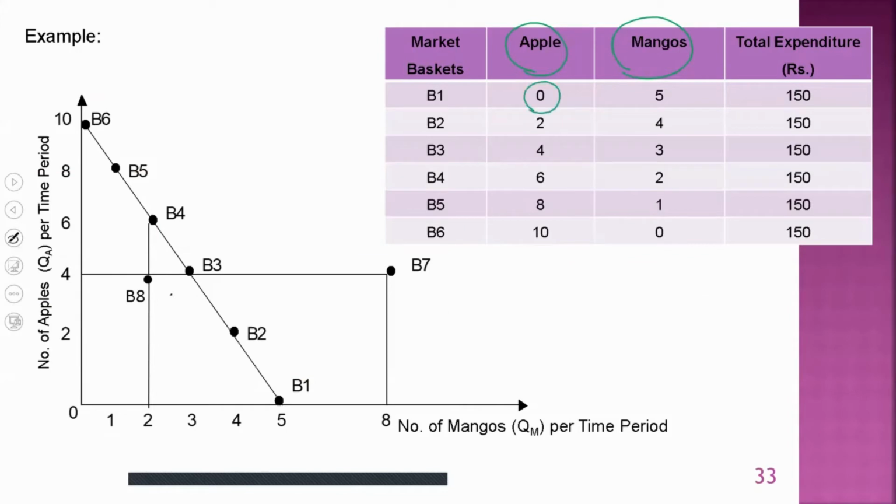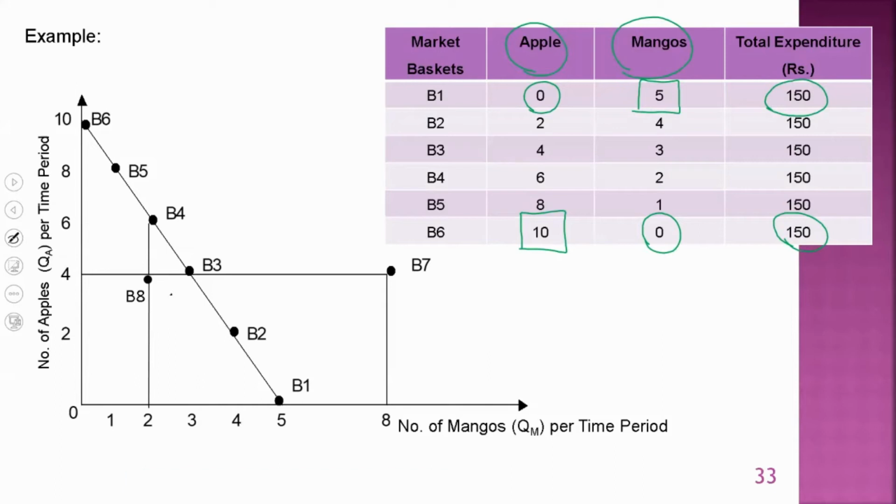When apple consumption is 0, the consumer is able to purchase 5 units of mangoes by spending 150 rupees. When mango consumption is 0, the person is able to purchase 10 units of apples by spending 150 rupees. And in between these two extremes, we have some other different combinations.